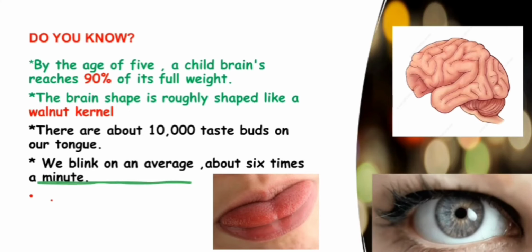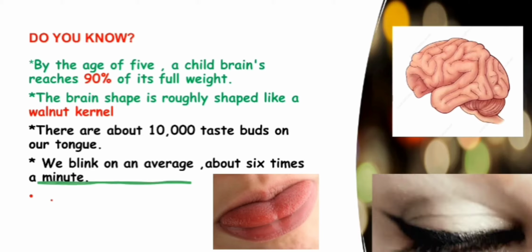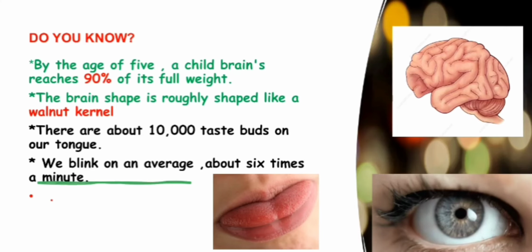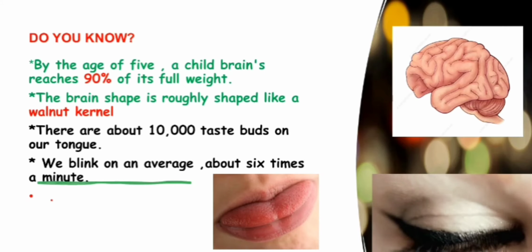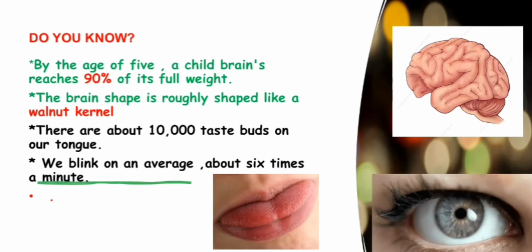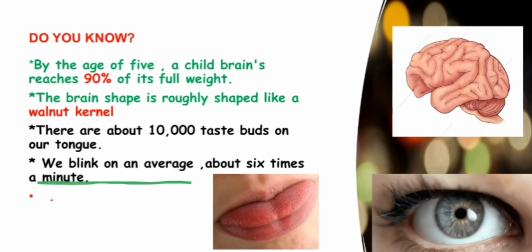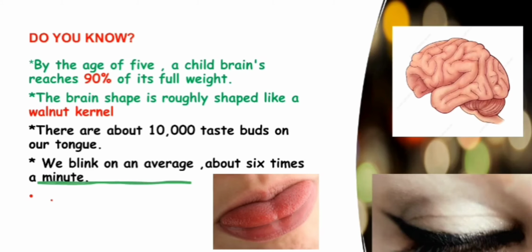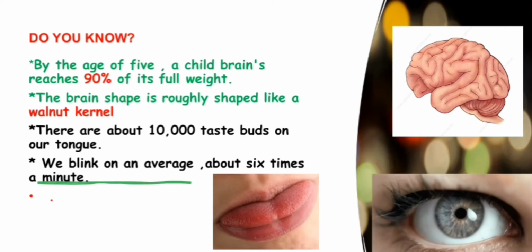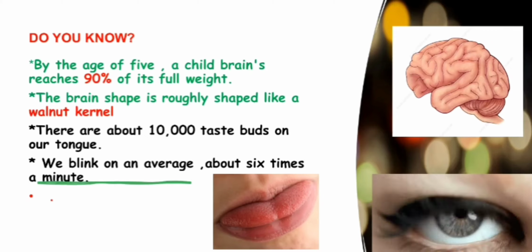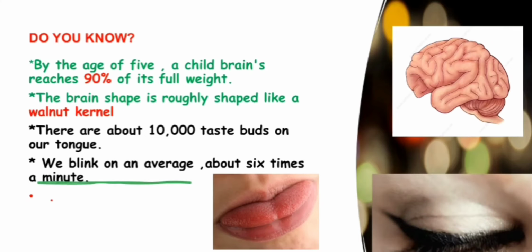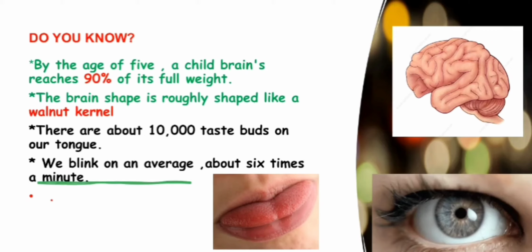Next, the brain's shape is like a walnut, and we have about 10,000 taste buds. You can see them on our tongue in this picture. These are of different types: sweet, sour, salty, and bitter. All these taste buds are about 10,000 in number. And we blink our eyes on average about 6 times in a minute.